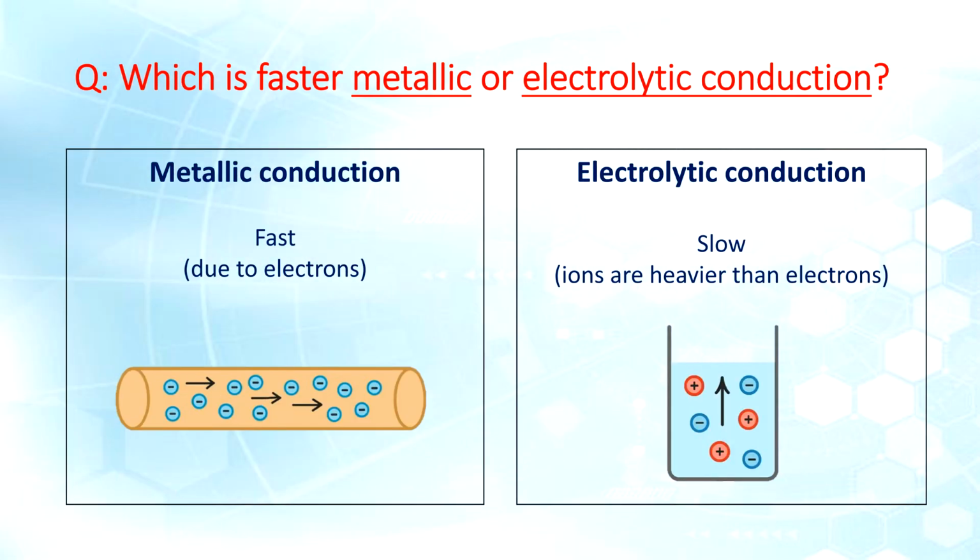Which is faster, metallic or electrolytic conduction? Metallic conduction is faster due to the presence of electrons, and electrolytic conduction is slow because ions are heavier than the electrons.